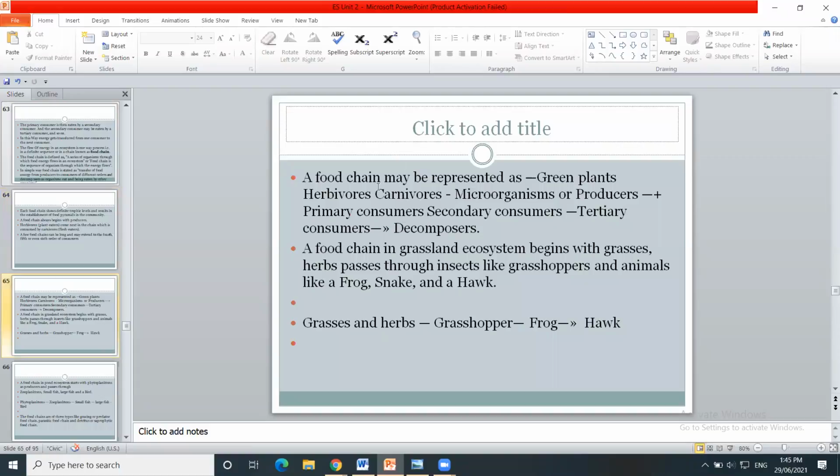Here the food chain is shown, represented by these arrows. The green plants, these are the producers, will be consumed by herbivores. Herbivores will be consumed by carnivores. Carnivores will be consumed by microorganisms. Then primary consumers, secondary consumers, tertiary consumers, and decomposers. This is a sequential order food chain from producer to consumer, consumer to decomposers.